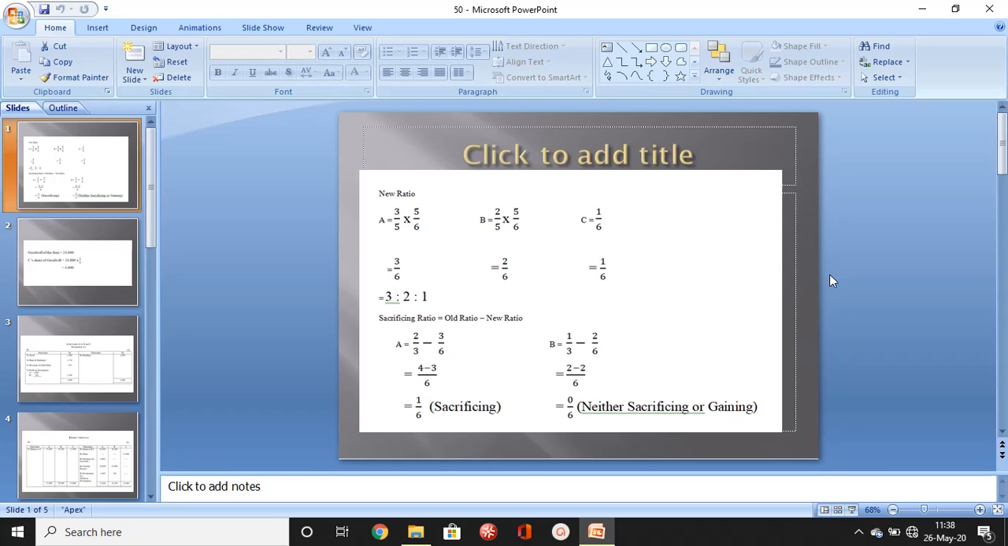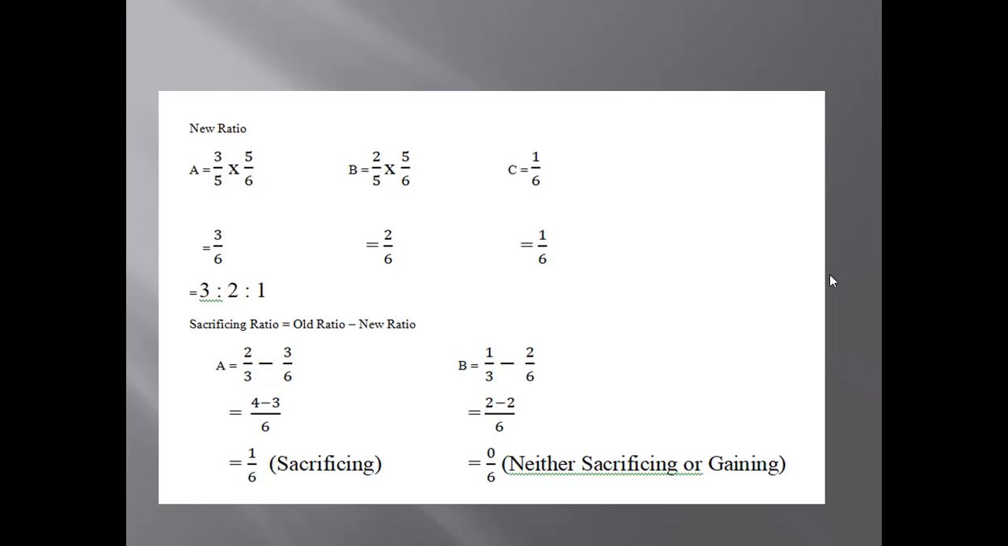Students, let us start with question number 50 now. Look at the question now. You can see the old ratio is given. Old ratio is 2 is to 1. Okay, and C is coming for 1/6 share. C is coming for 1/6 share.